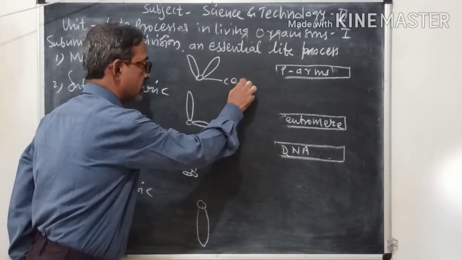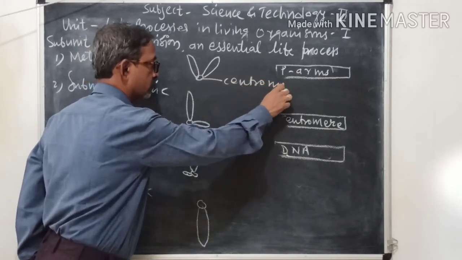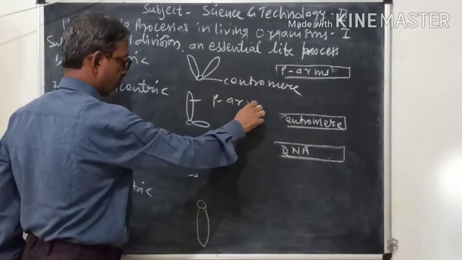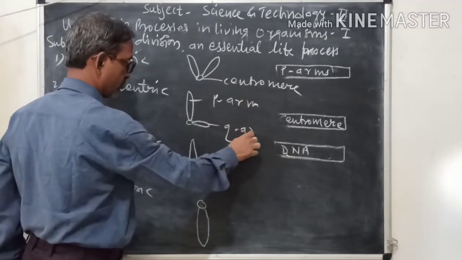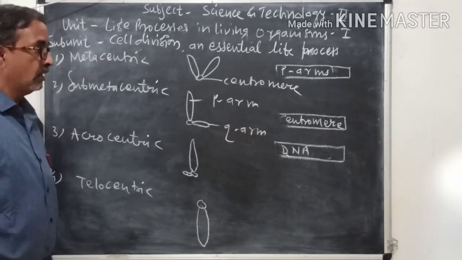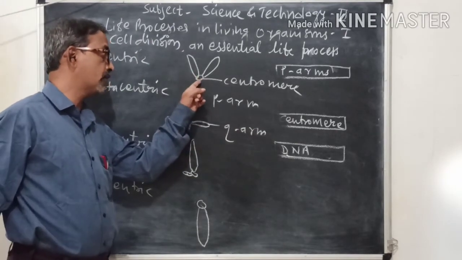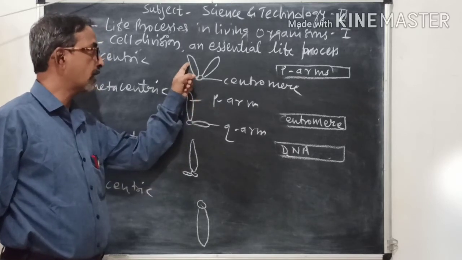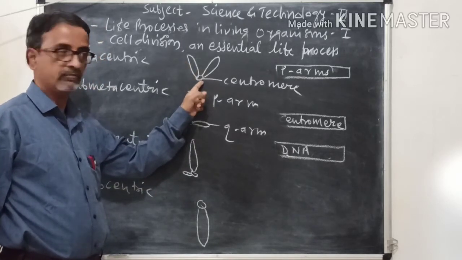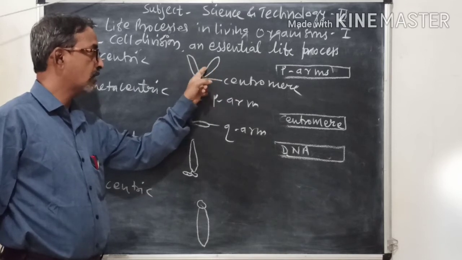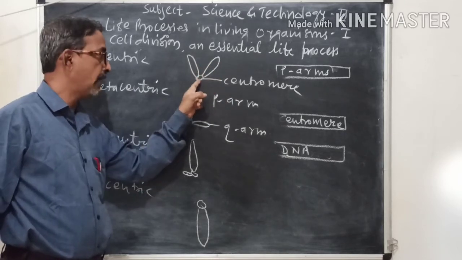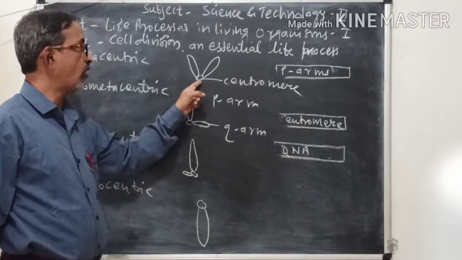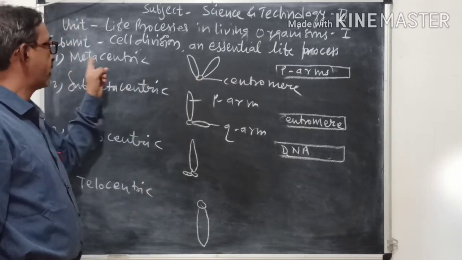Now this is the centromere. This is PR, this is QR. When the centromere is in the center, it looks like a V shape. Both the arms are of the same size and they are joined with the centromere in the center. Such a type of chromosome is called a metacentric chromosome.